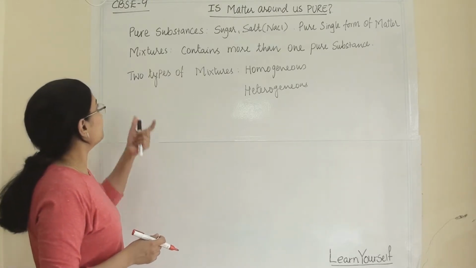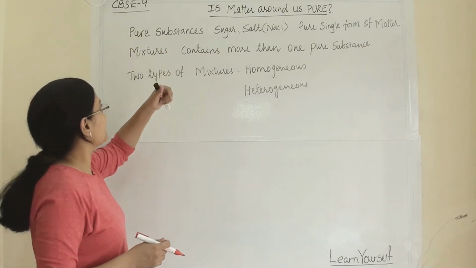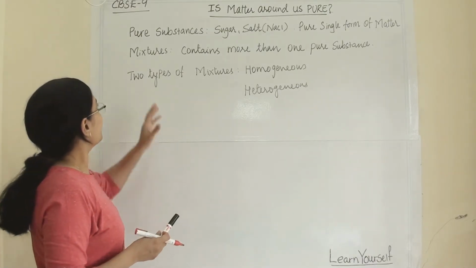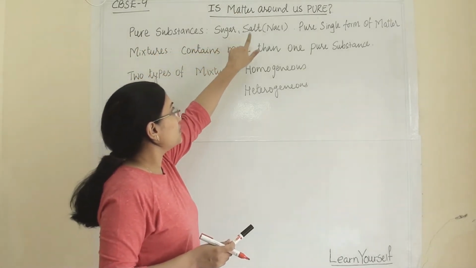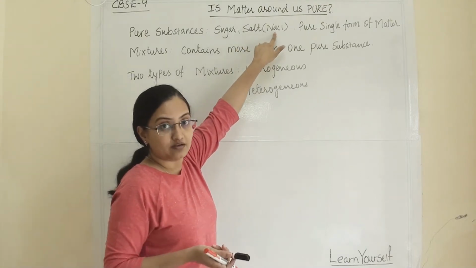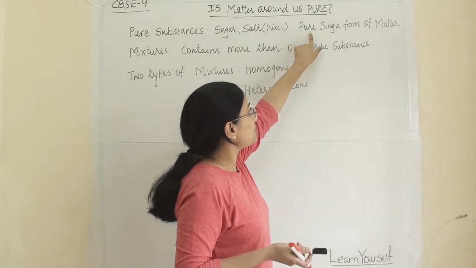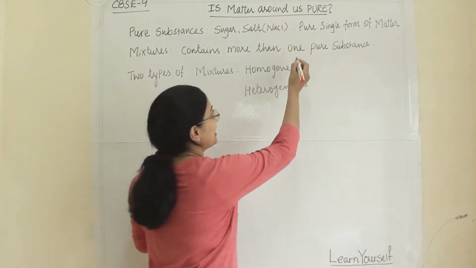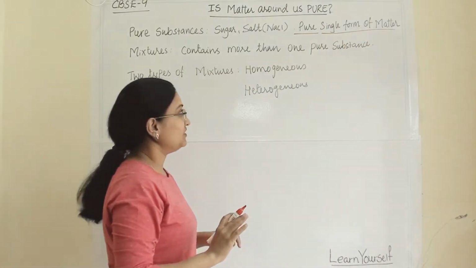So let us start from what substances are there in our surroundings and how we can differentiate whether they are pure or not. The first thing is pure substance, for example sugar and salt. Salt we can also write as sodium chloride, its chemical name. A substance is a pure, single form of matter. Any substance we assume is pure and is a single form of matter.